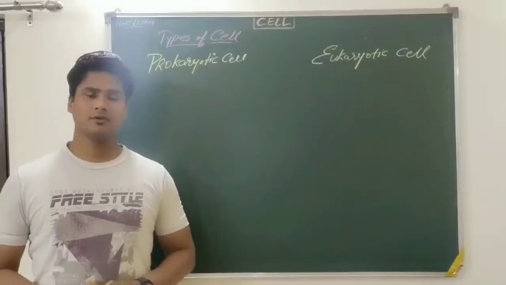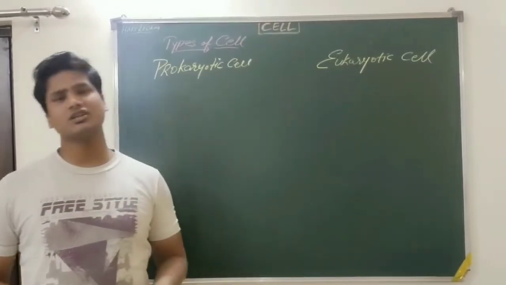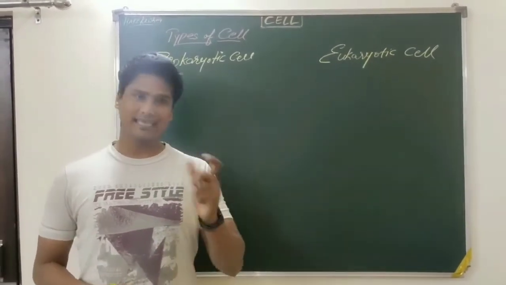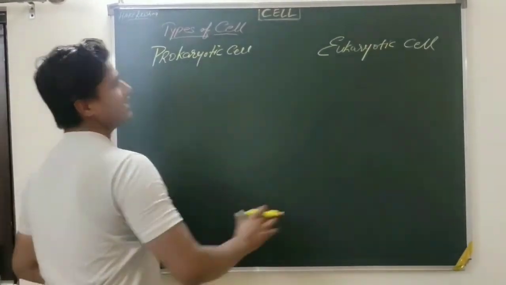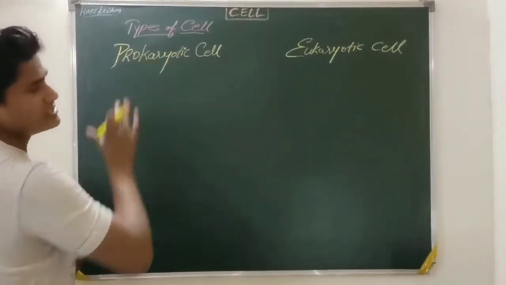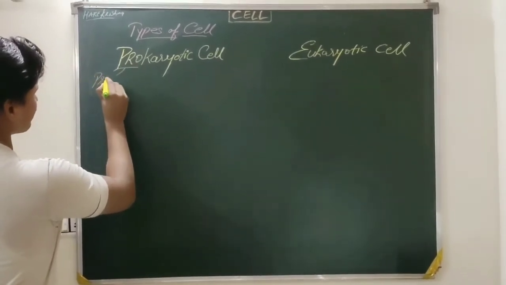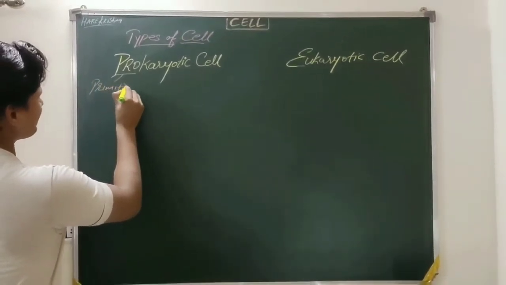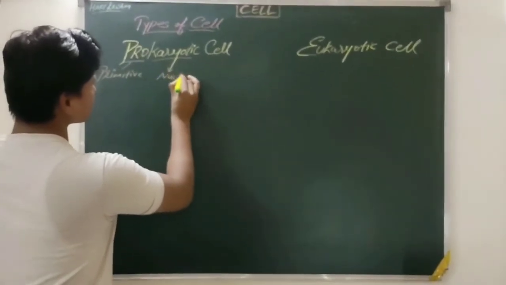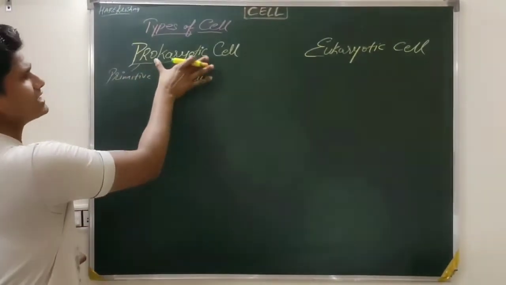Now we proceed to our new topic, that is types of cells. On the basis of structural organization, structural difference and difference in the nucleus, a cell can be of two types, prokaryotic and eukaryotic. So first of all, we understand what the term prokaryotic means. The word pro means primitive, or we can say old. Karyotic means nucleus. So we can define the cell which has a primitive nucleus as a prokaryotic cell.